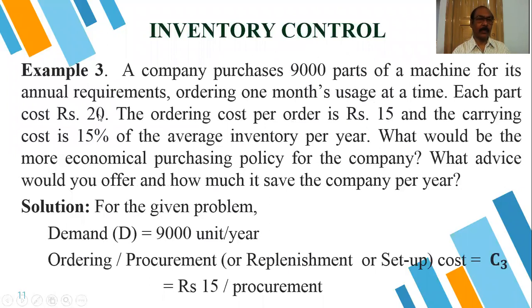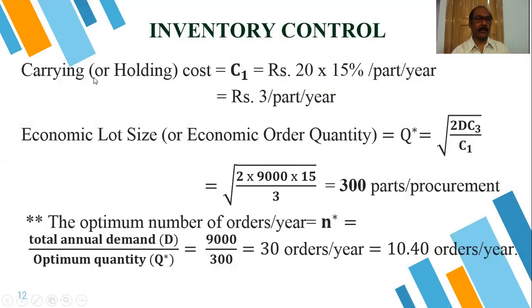So 15% of 20 is 3 rupees. Carrying or holding cost C1 is equal to rupees 20 into 15%, that is rupees 3 per part per year. For one item it is rupees 3 per year.